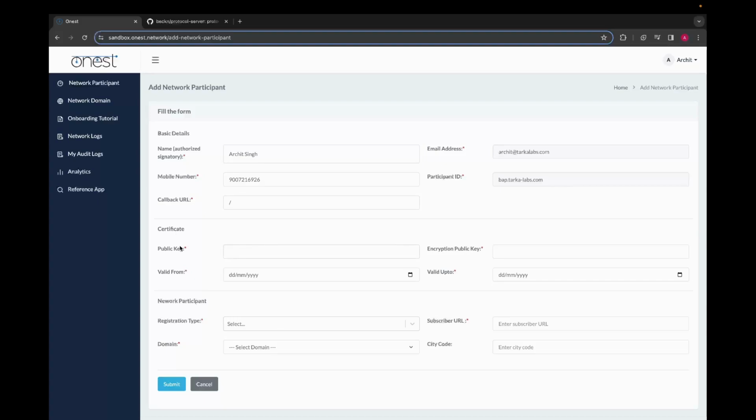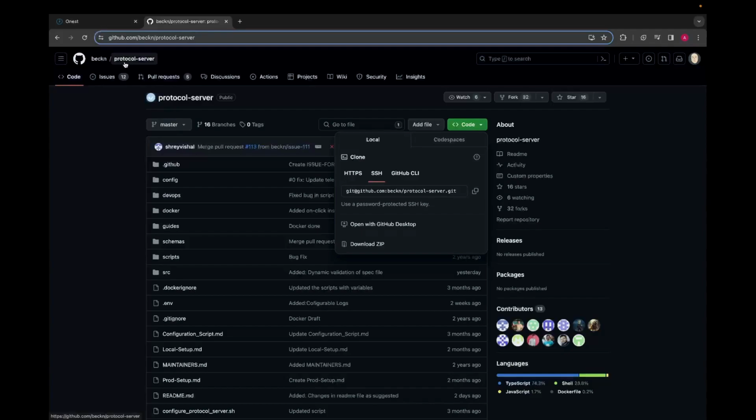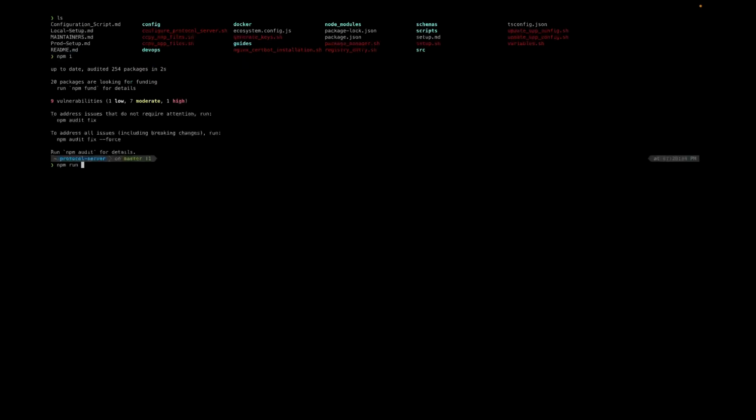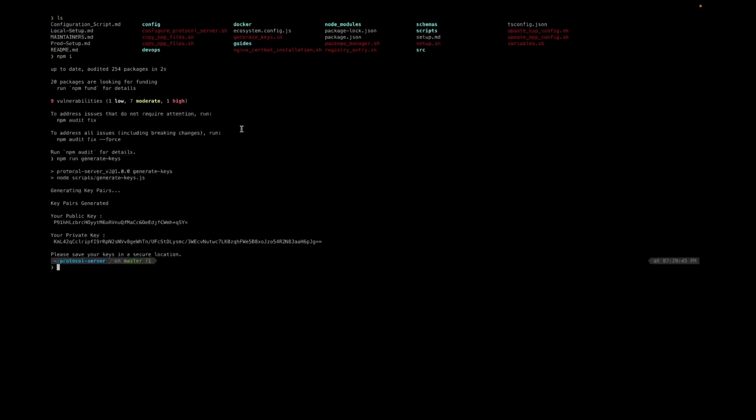Moving on to the certificate, which is the public key and the encryption public key. So for this, we'll move on to the repository name protocol server, which is under the Beckn organization. We clone it onto our local systems like this. Then we do an npm install to get the dependencies ready. Then we do an npm run generate keys, which is a utility provided to us by this repository to generate the keys.